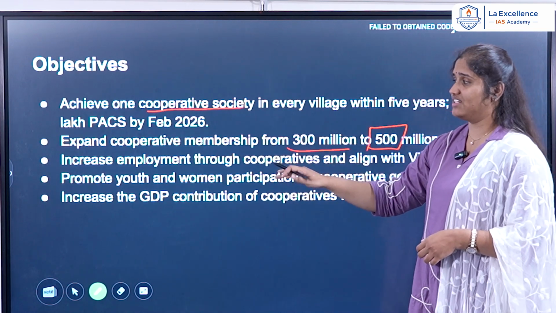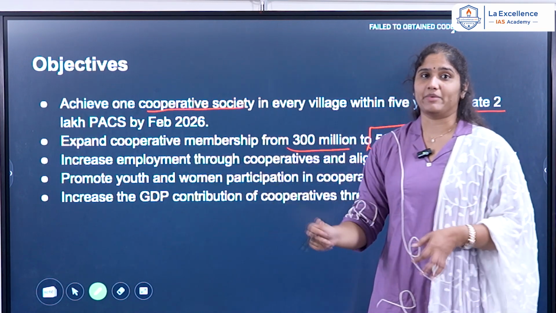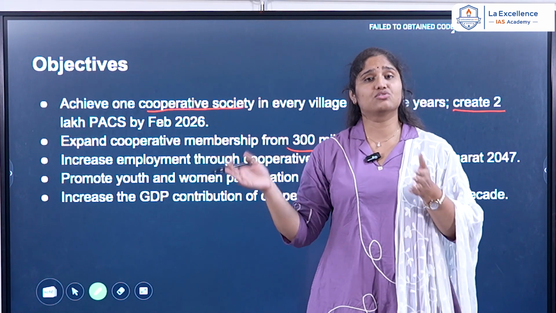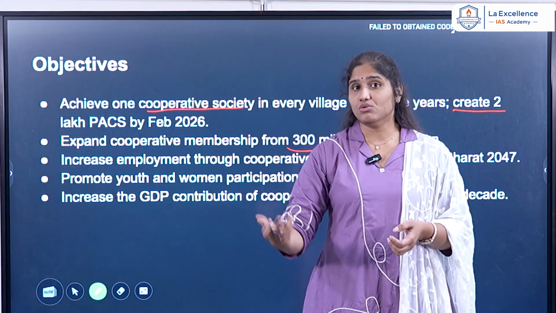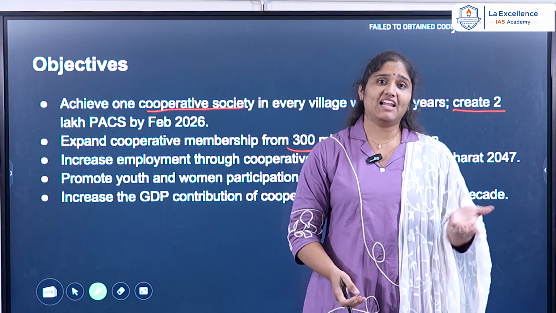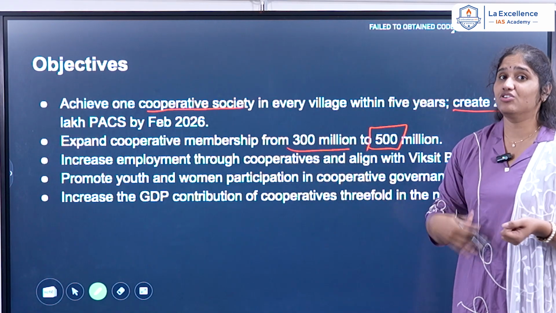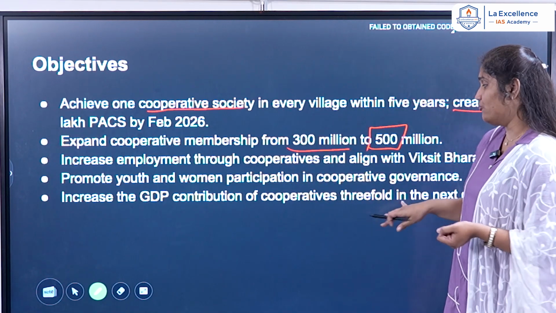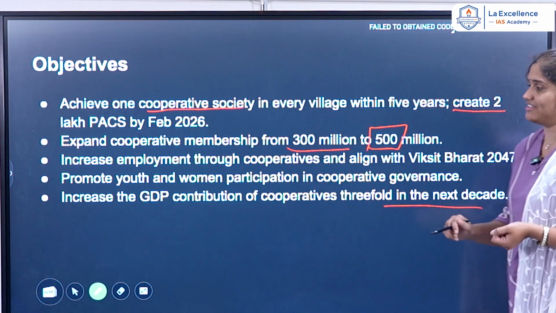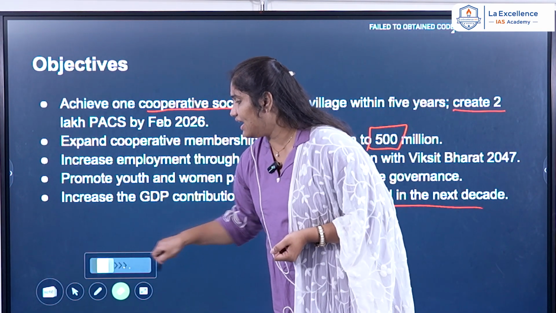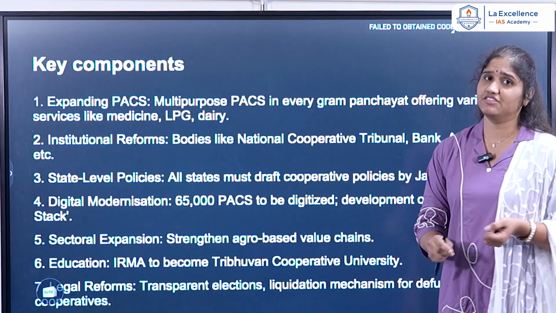Thirdly, they are concentrating on the increase of employment. As I told you, cooperative societies come together under a common goal, so through these cooperative societies the youth will get more employment, and self-employment will be generated for women also. And lastly, it should increase the GDP threefold over the next decade. These are the common goals regarding the different objectives of the policy.